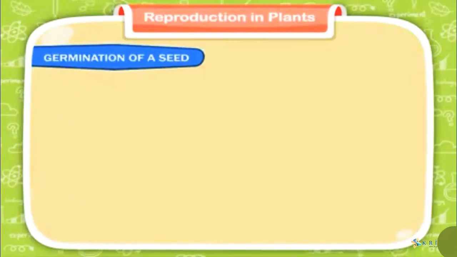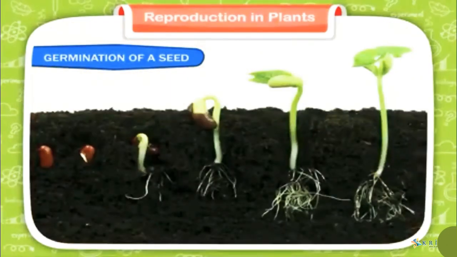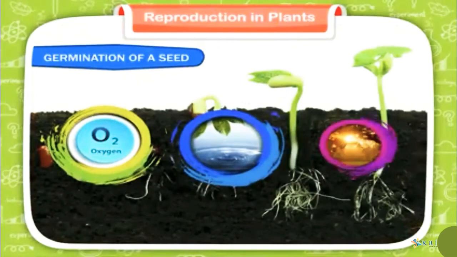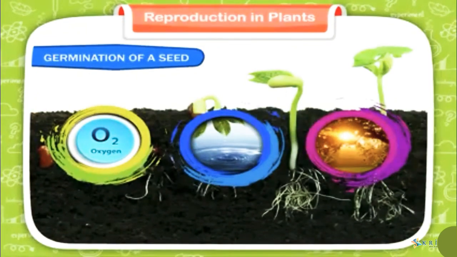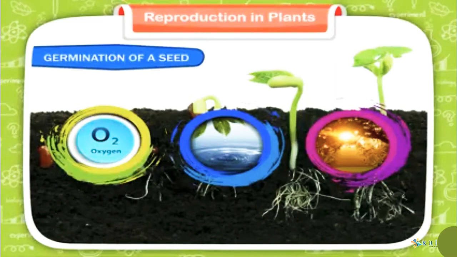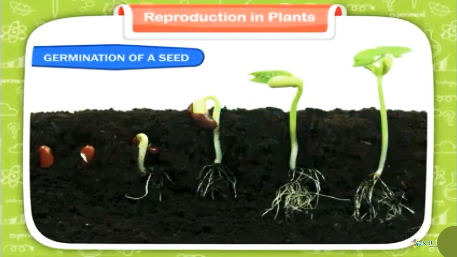Germination of a seed. A seed needs oxygen, water, and warmth to grow into a new plant. Even if one of the three is not available to the seed, it will not grow. When a seed is exposed to the proper conditions, water and oxygen are taken in through the seed coat. The embryo's cells enlarge.